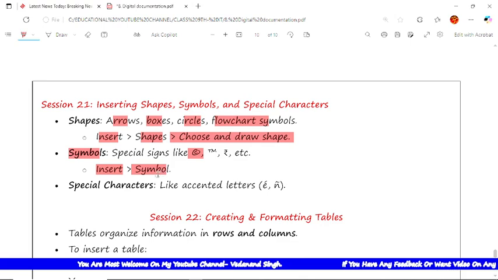Now the next is special character. Special characters are like accented letters. You can use them here, no problem at all.